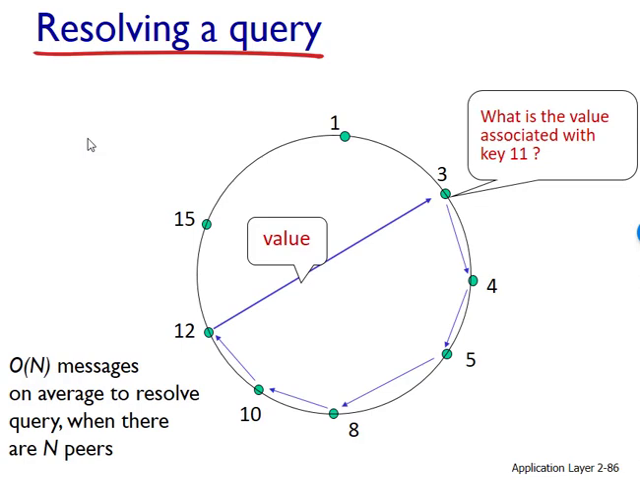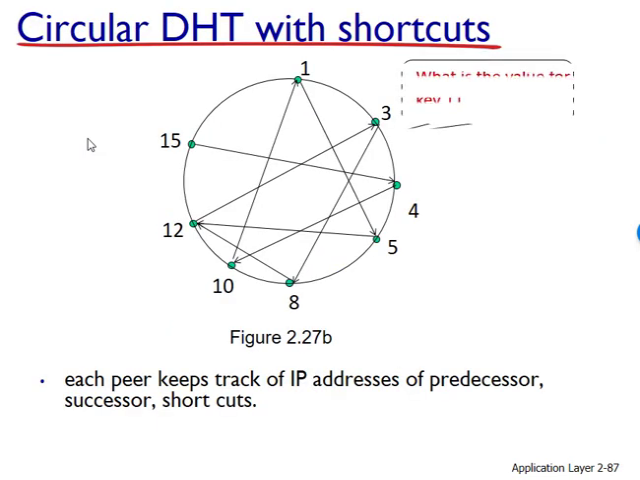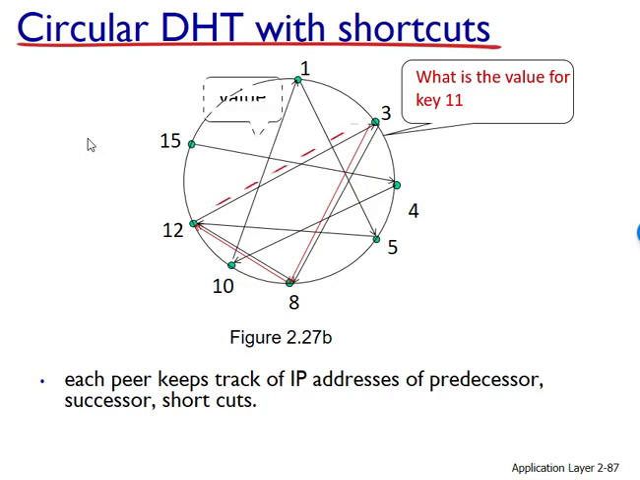Now let's try it using shortcuts. What is the value of key 11? A message goes to 8. 8 sends the message to 12. 12 responds to 3, "I have the value." We have reduced the messages from 6 to 3.